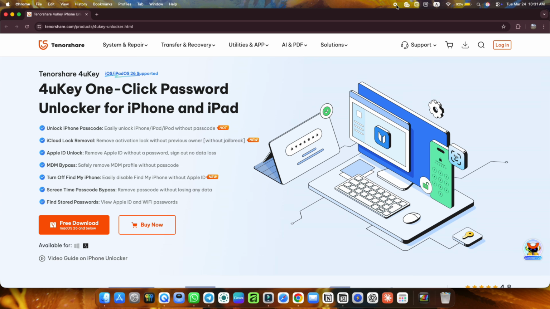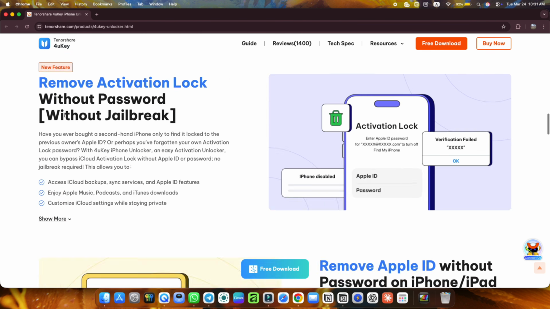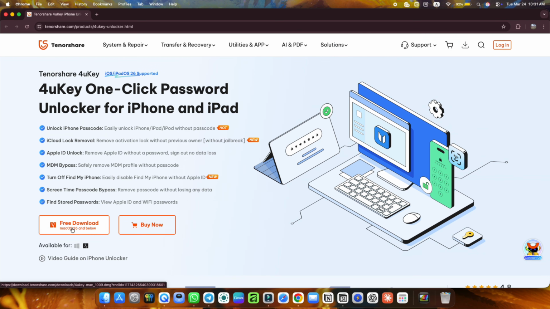So first you have to come to this website, and the link is given in the description below. Click on the free download option and install the software. I already installed it on my MacBook.